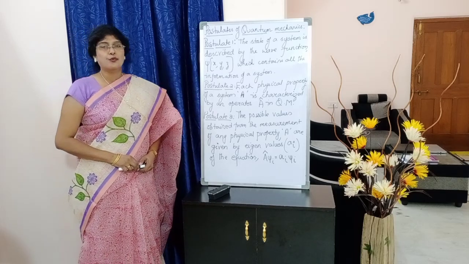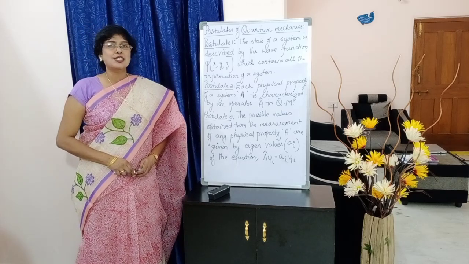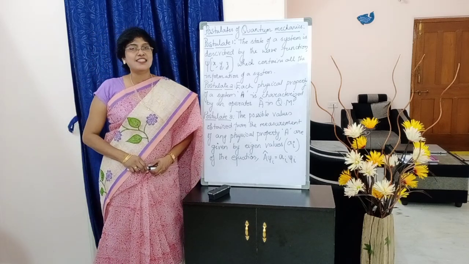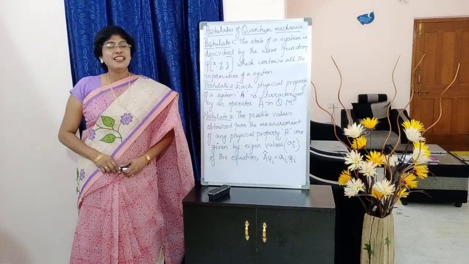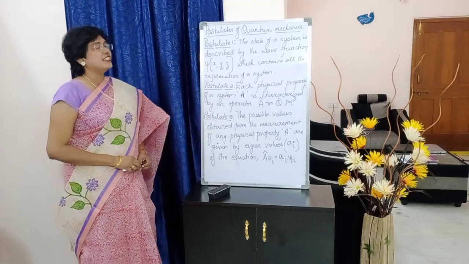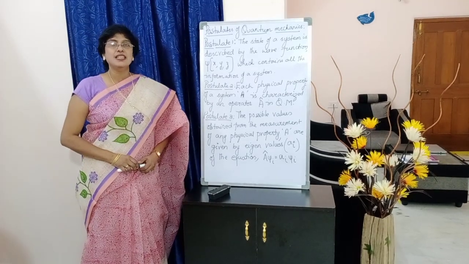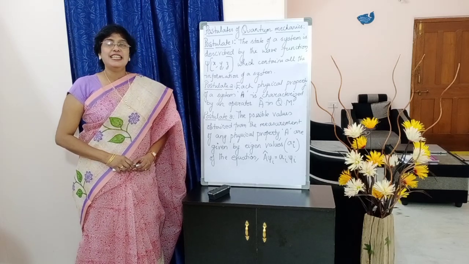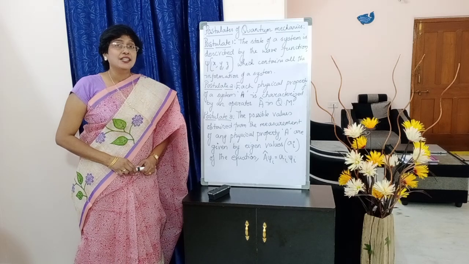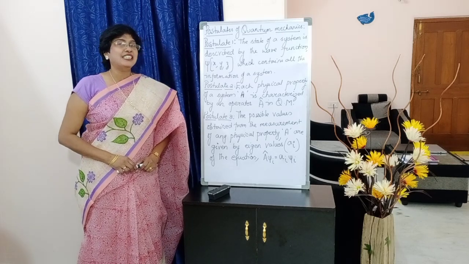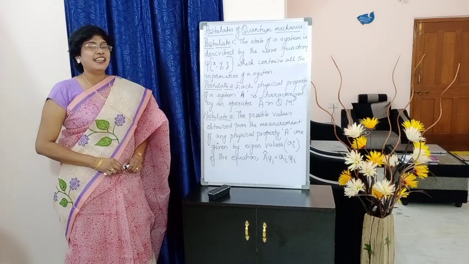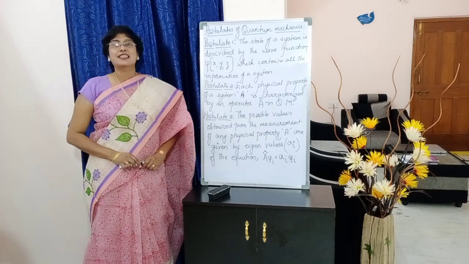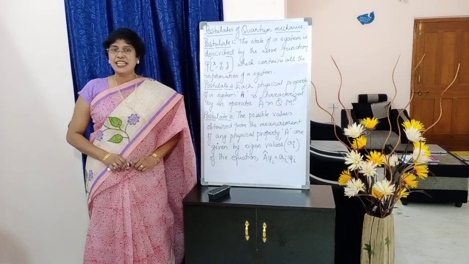Postulate number 1. The first postulate of quantum mechanics says that the state of any system is described by the wave function, which is denoted by psi of x, y, z, which has the complete information about the system.